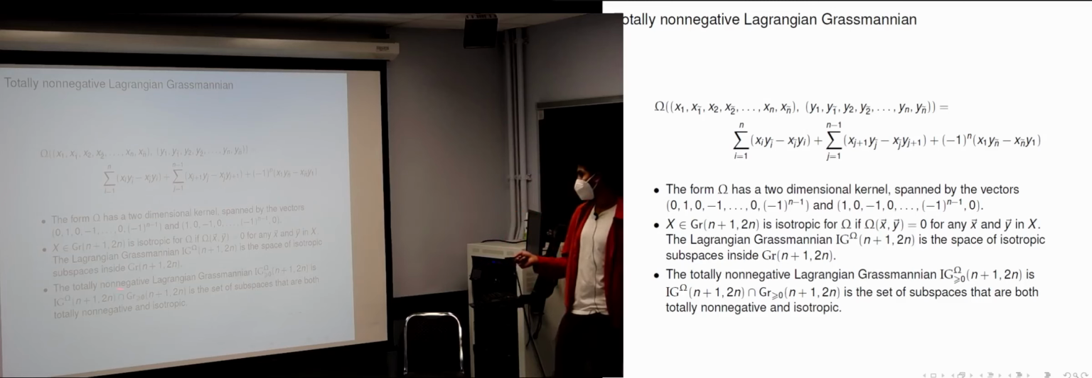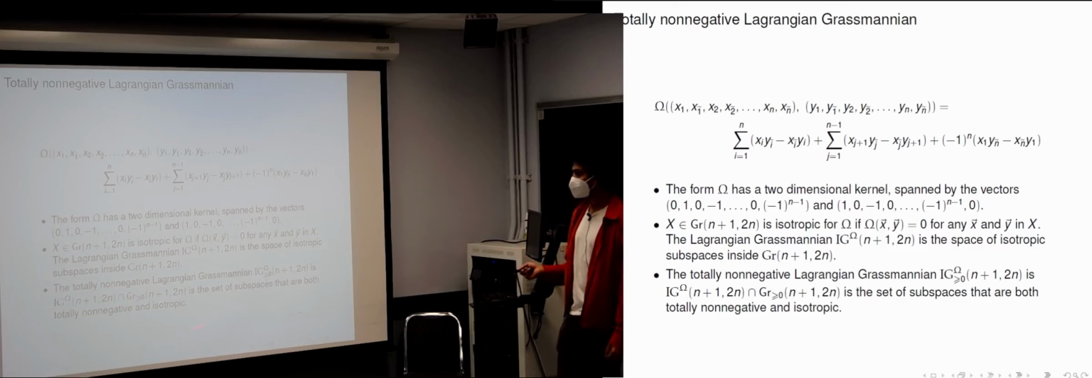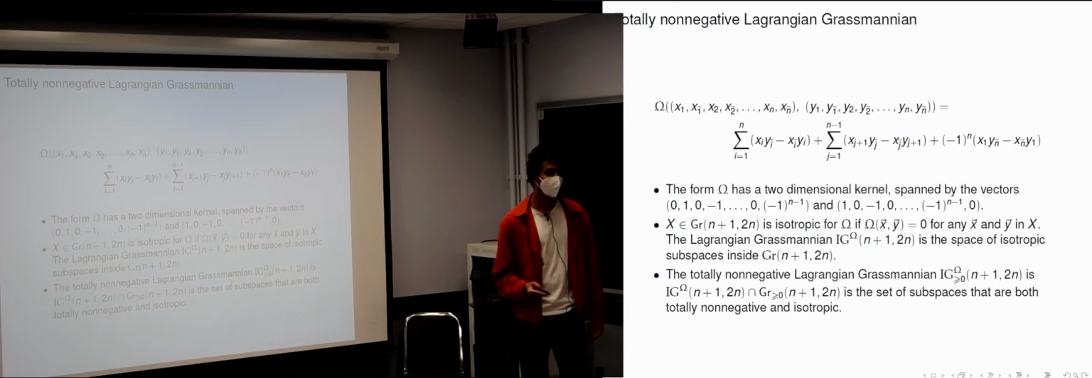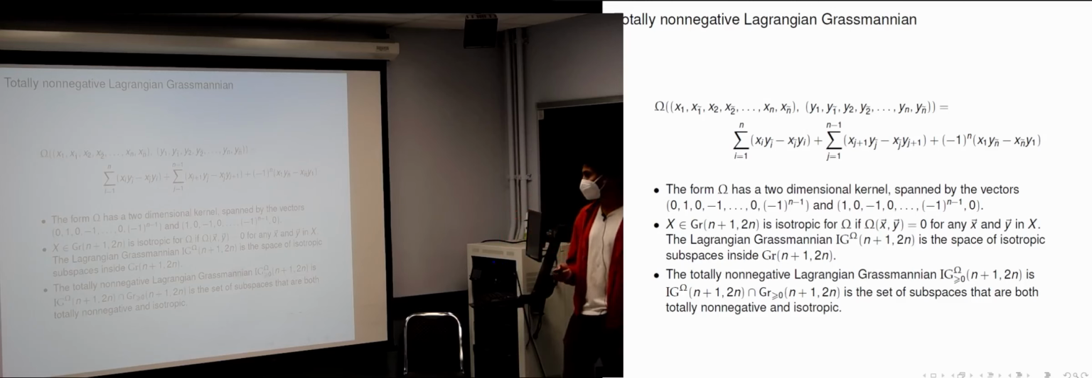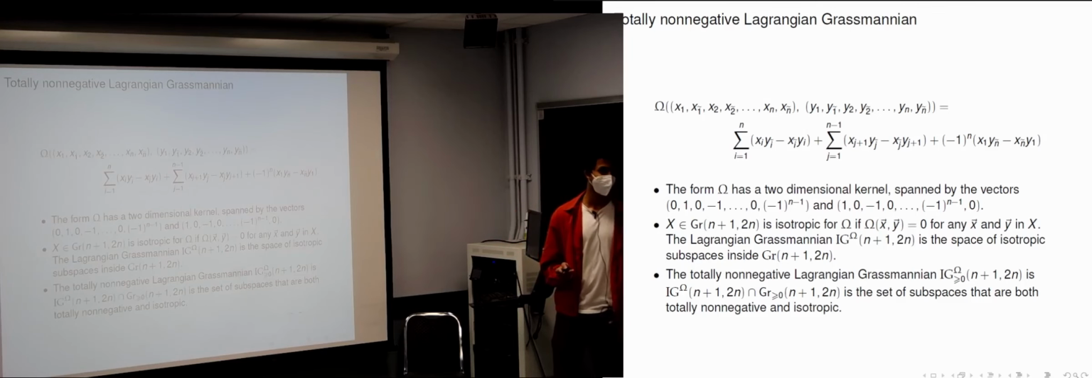And the totally non-negative Lagrangian Grassmannian is the intersection of this Lagrangian Grassmannian that we just defined with the totally non-negative Grassmannian. So these are all subspaces that are both totally non-negative and isotropic for this specific form over here. Any questions about this?